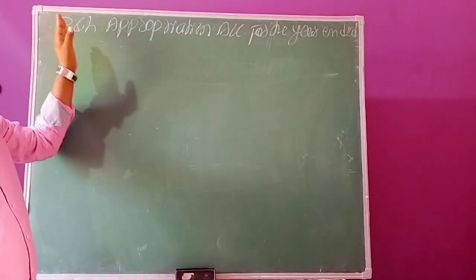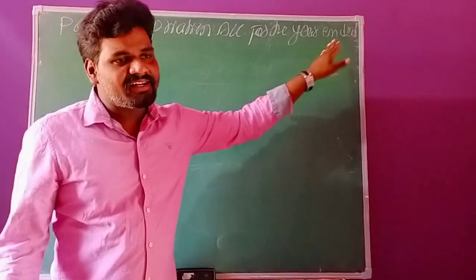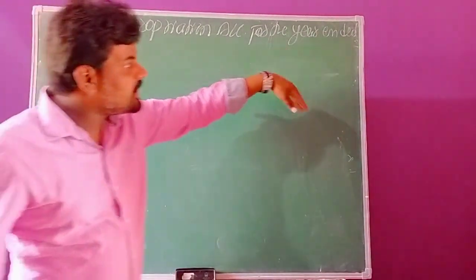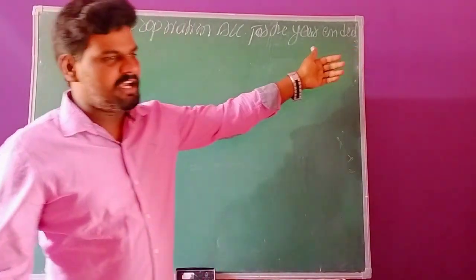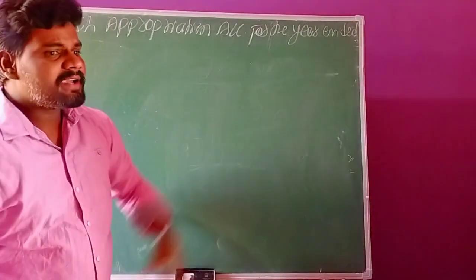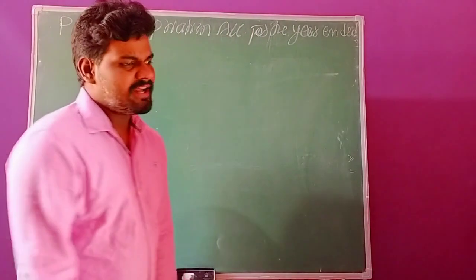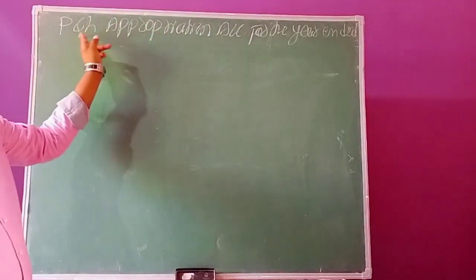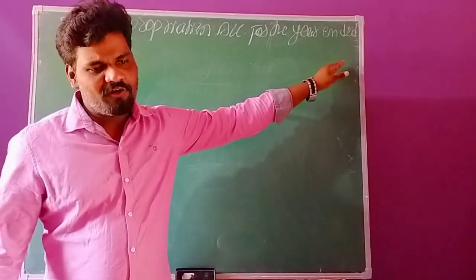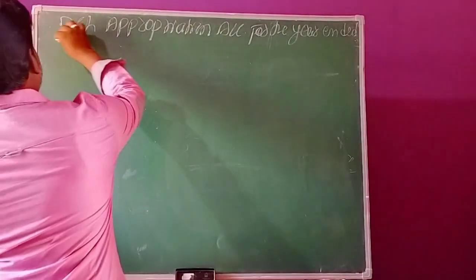If a specified date is given, we need to record that date, might be the end of the assessment year, either 31st December or 31st March. But here the dates are not available, so we just write profit and loss appropriation account for the year ended. Now we have to draw the format.